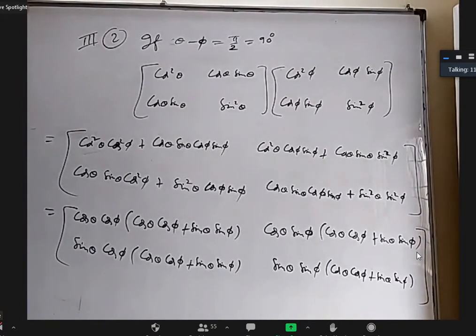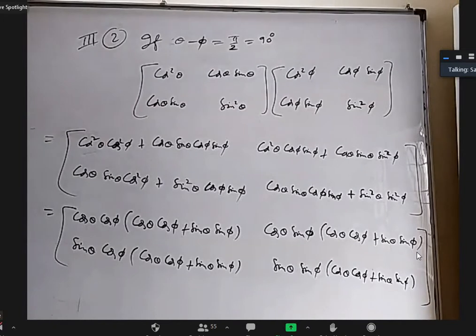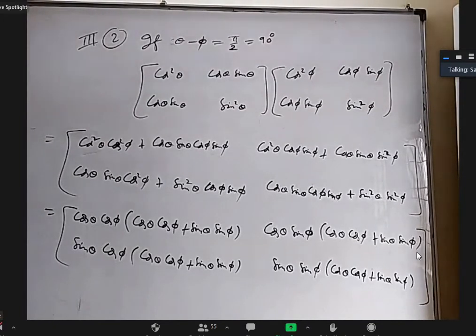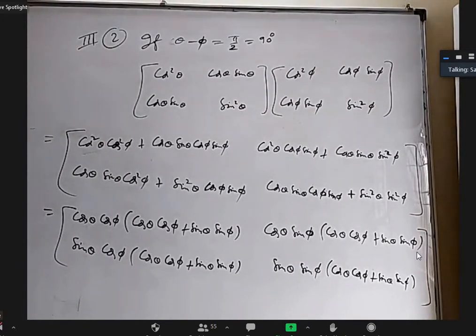Sir, see, the answer is 0. Yes, the answer is all the elements are 0, so it is a null matrix O. We don't read it as 0, we read it as O.